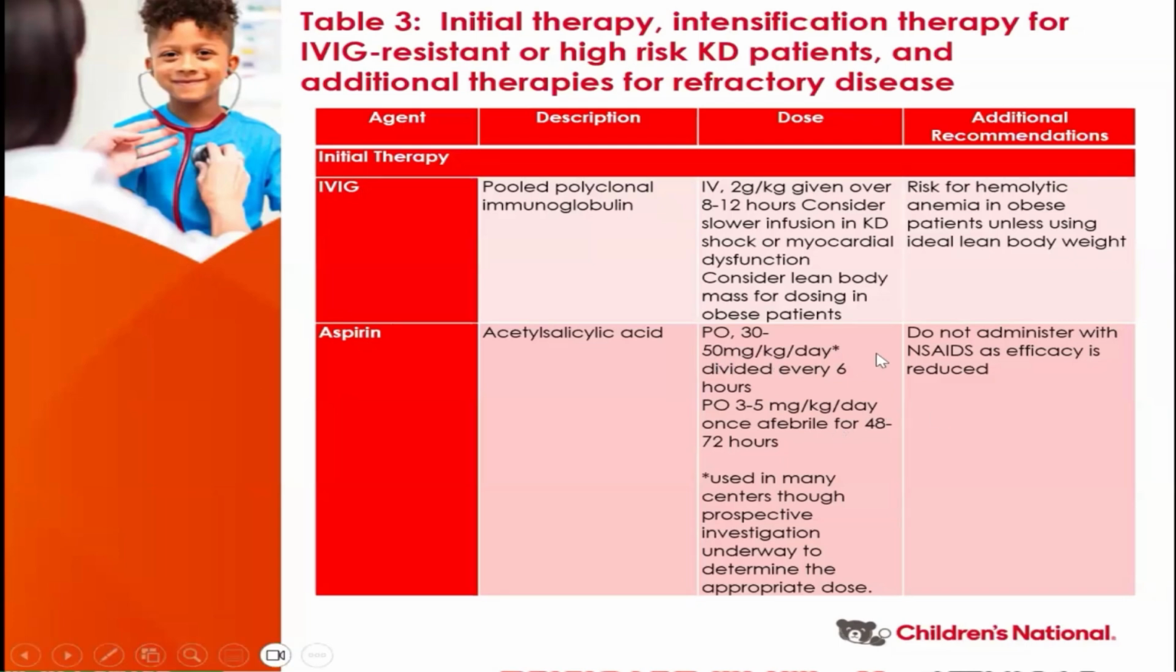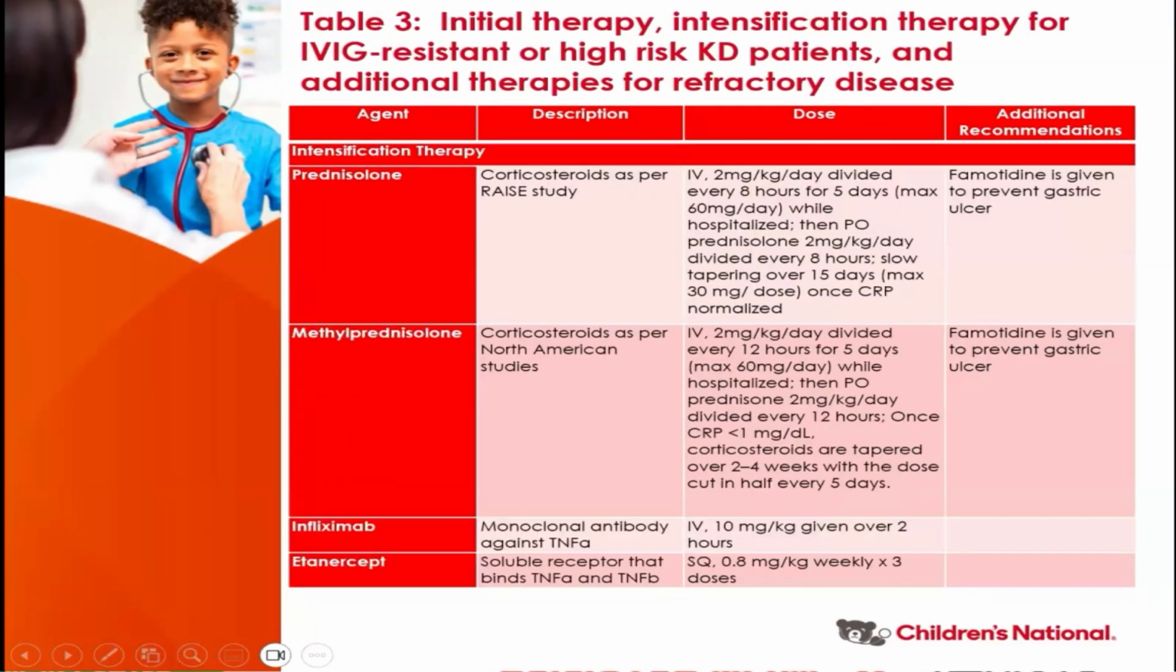We have a lot of debates that continue with regard to the dosing of aspirin during the acute phase. We know that there is currently a trial looking at whether it is really needed to be medium dose or not. But for the sake of the statement that was released last month, we are advocating for medium dose. Don't administer NSAIDs because they impact the efficacy of aspirin. Other therapies for intensification include steroids, infliximab, or etanercept.